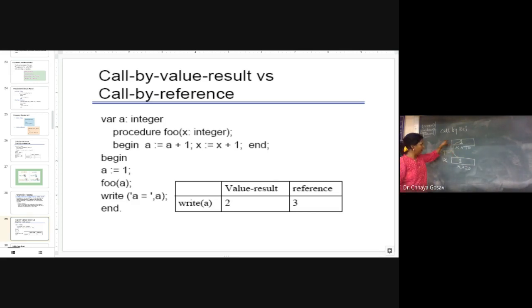You are calling function foo with value X. Foo is called with A, and this is the foo function with integer X. So the value of A is copied into X. Now what are you doing in foo? You are incrementing A. So A will get incremented to 2 and X will get incremented to 2. And when you come back, the newly modified value of A will be copied back here. So this value will be copied out.